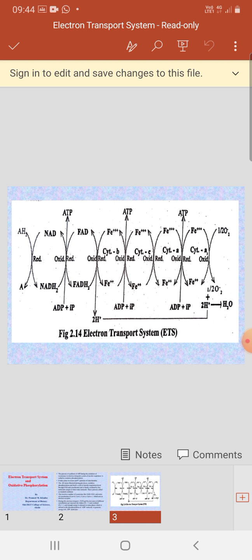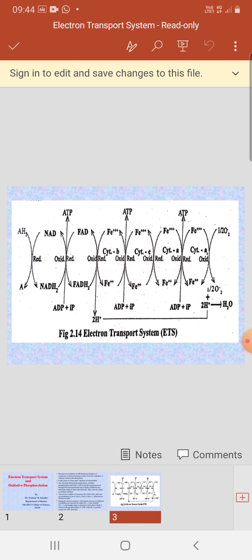So in the presence of oxygen, 3 ATP molecules are generated by the oxidation of NADH2 into NAD, and 2 ATP molecules are generated by the oxidation of reduced FADH2 into FAD, with the formation of water by oxygen combining with the protons already present in the matrix of the mitochondria.